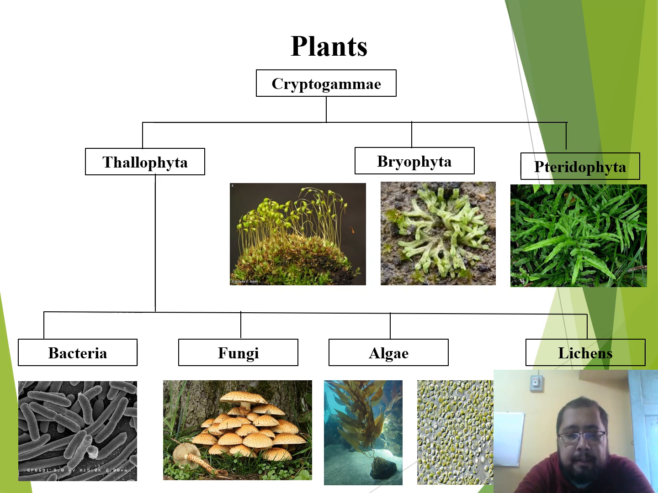Thallophyta represented a wide variety of living organisms, a huge assemblage of organisms in which the body, if multicellular, was not divided into root, stem and leaf. The body was thallic or thalloid. The Thallophyta were further divided into four groups: bacteria, fungi, algae and lichens. Bacteria, as we all know, are prokaryotes.